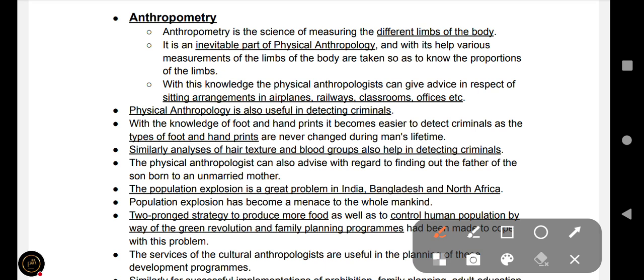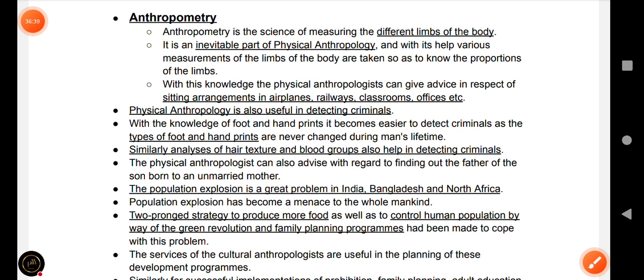In anthropology, it is an inevitable part of physical anthropology because it is very important for measuring the different parts of the body, such as hands, legs, tibia, and any physical form, even brains.